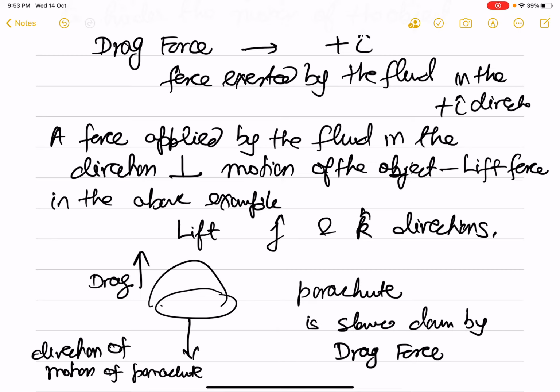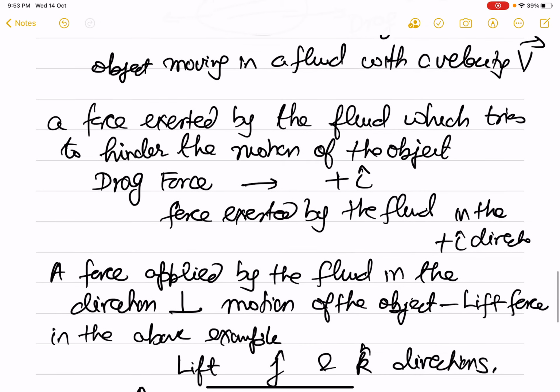So therefore, drag force can also be advantageous. Obviously, this would be a disadvantageous force when a car is moving, is trying to accelerate, drag force will try to slow down.